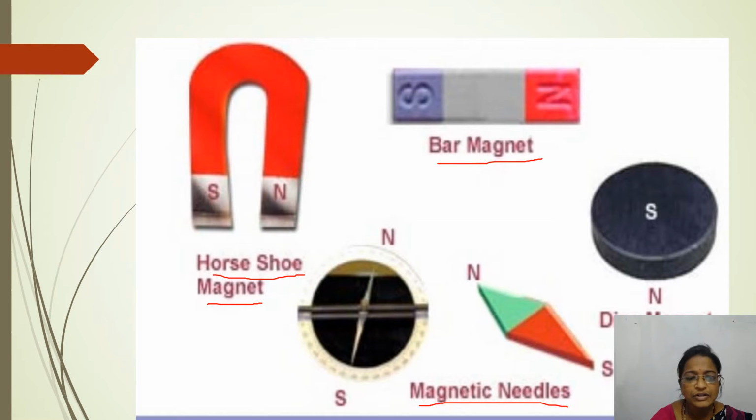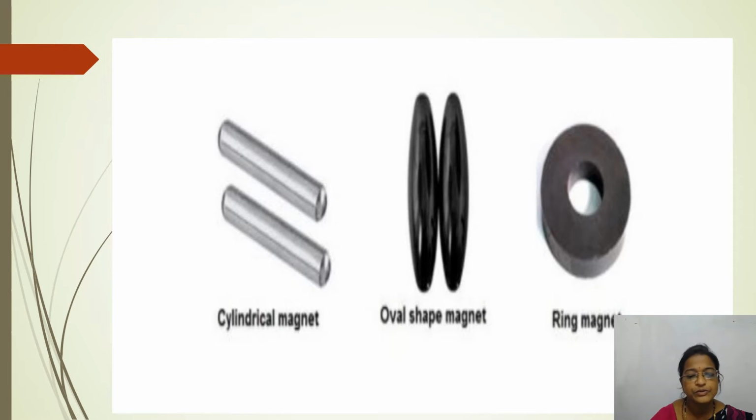Depending on the shape of the magnets, we have named them like this. Even here, you can see this is a cylindrical shape, so it is a cylindrical magnet. It is oval in shape, so it is an oval shaped magnet, and it is like a ring, so it is named a ring magnet. Got it? These are the artificial magnets which are named depending on their shape.